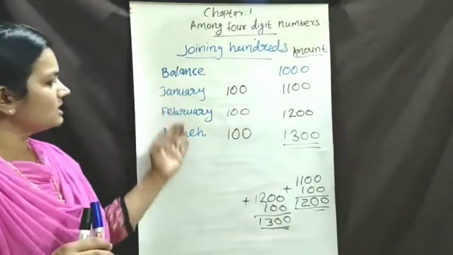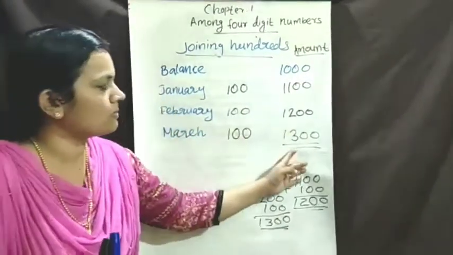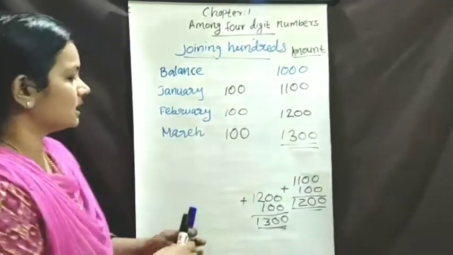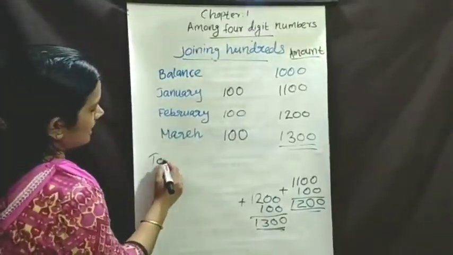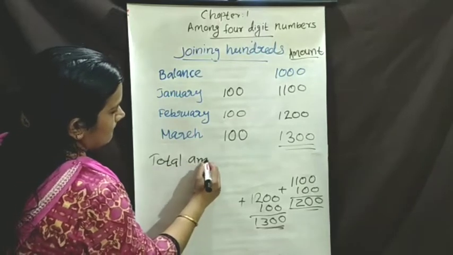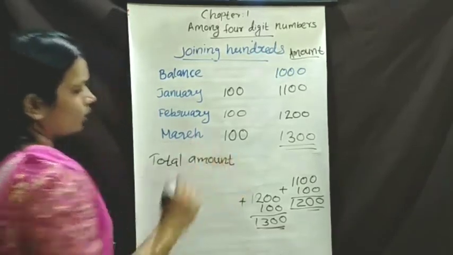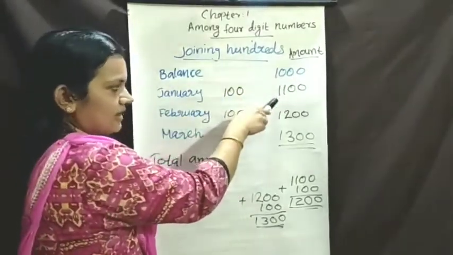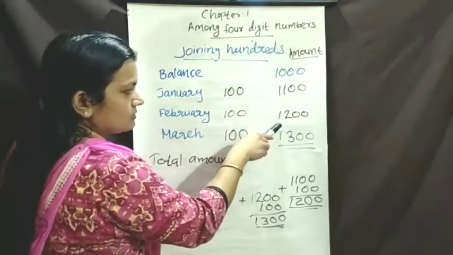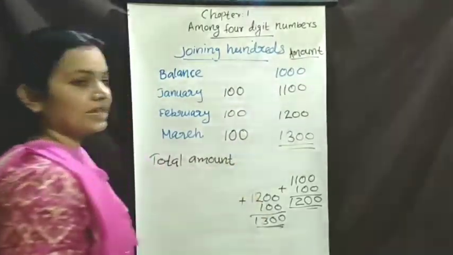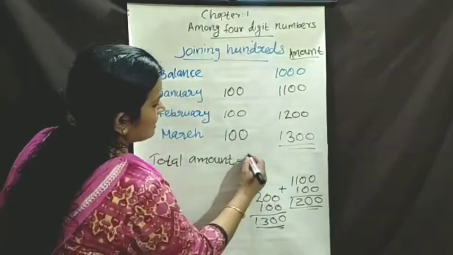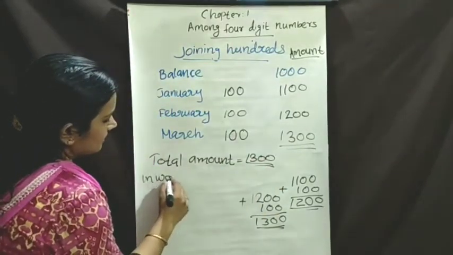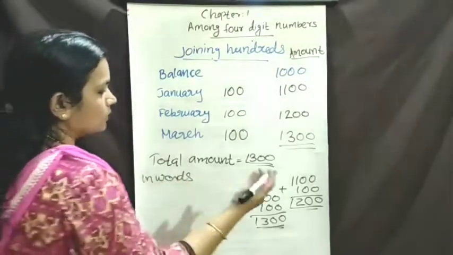Got it? In 3 months, the Agil got how much rupees? 1300 rupees. Then what is the total cost? Total amount. First month the balance is 1000, January 1100, February 1200, March 1300. Then total is 1300 rupees. Then you write in words. Write in words, you already learned how to write in words.